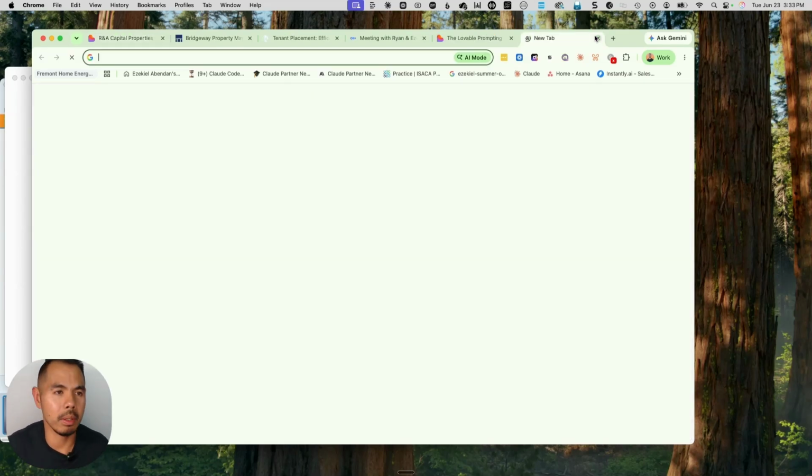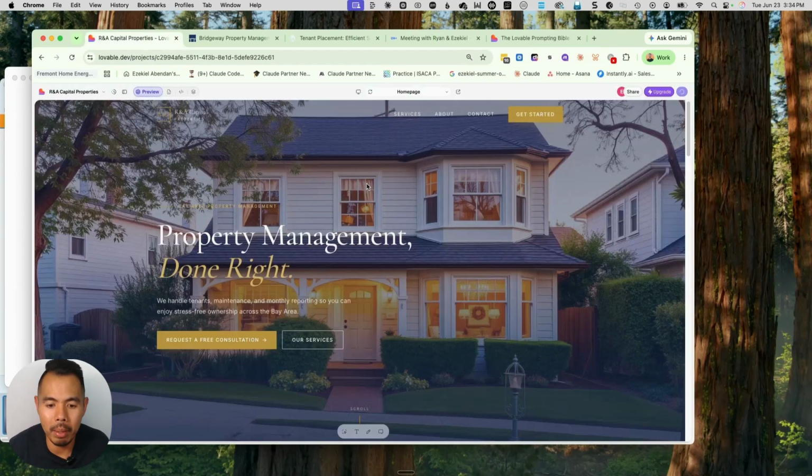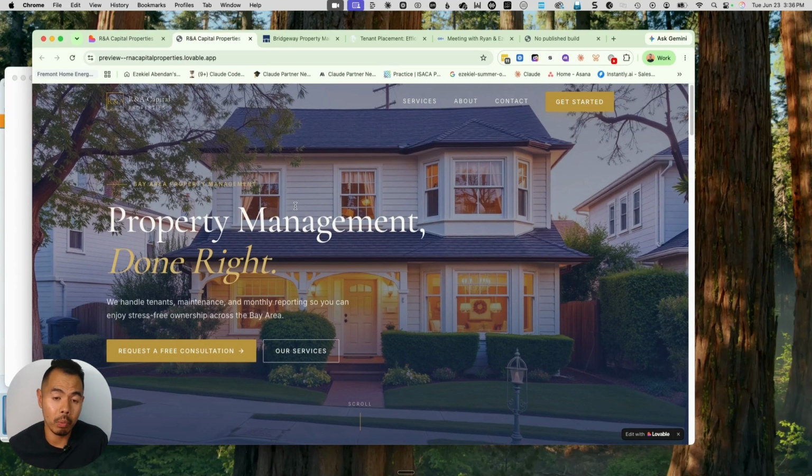But yeah, let's see. So it's still publishing right now. But yeah, this is pretty much it. This is a good version 1. Again, if you're starting out a business, it doesn't make sense to pay someone a couple $1,000s or $10,000 for a website. This is something you can do. As you saw in this demo, we're able to do it for basically just a free version. The only thing is I probably paid the $25 just to get rid of this to make it more professional.